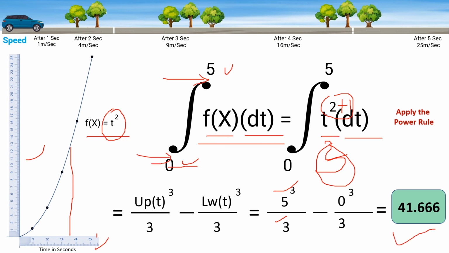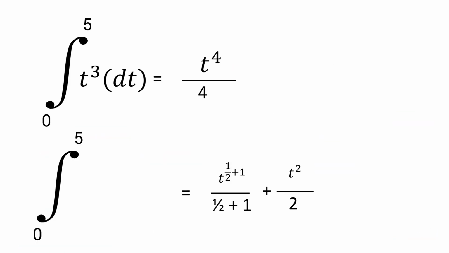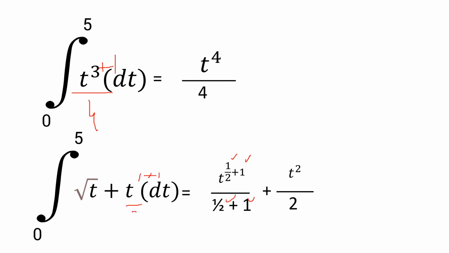This is the total distance traveled by the car. You can apply this to any equation. For example, t cubed dt, you add 1 to the power and divide by 4. And if you take the square root of t, the square root is power half, and you do half plus 1, which is 3 halves, and divide by 3 halves. And for t, power 1, so 1 plus 1 divided by 2, so that's what you see here, t square by 2. So that is a simple way of solving an integral equation.